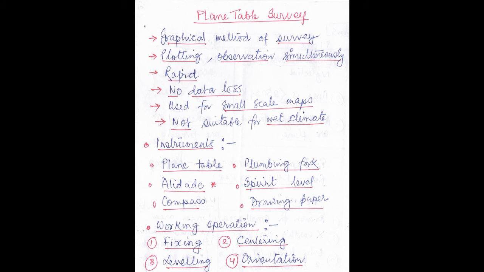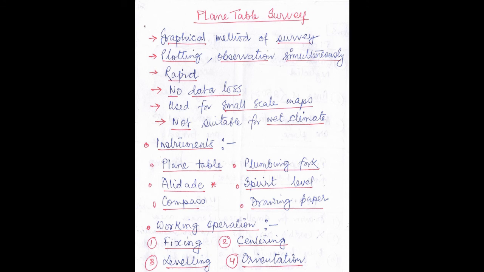Now let us come to the working operation. So what are the working operations of plane table survey? Fixing, centering, leveling and orientation. So you can remember it that way, FCLO. Remember the acronym like this, FCLO, because the question asked is like this: tell us the sequence of the working operation of the plane table survey.